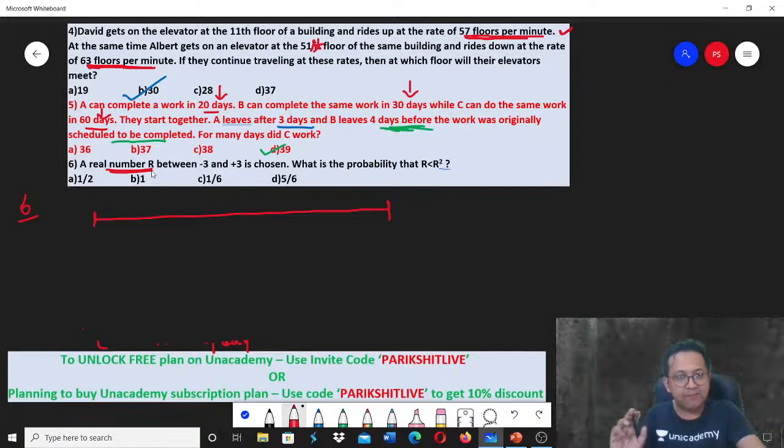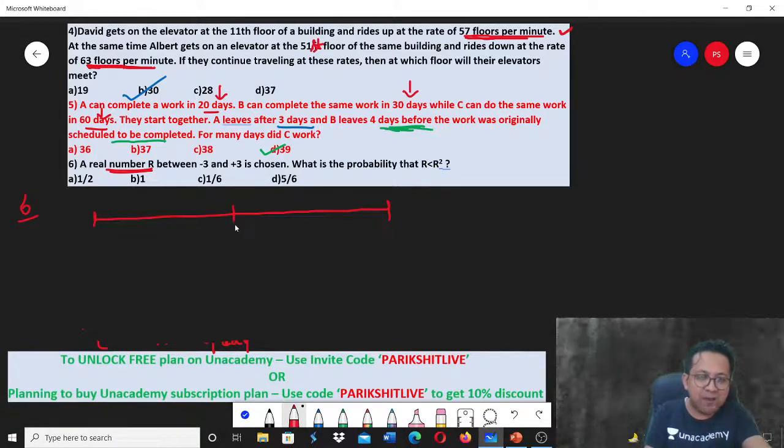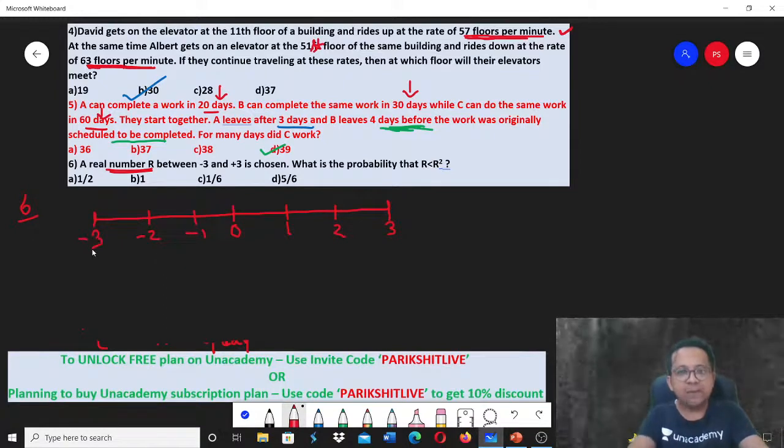So if you're considering real numbers, you just can't consider the integers. Whenever you're considering real numbers, it is better to consider the number line because it represents every possible spot on the number line. So 0, 1, 2, 3 on one side, and on the other side, -1, -2, -3. What is the probability that r square is greater than r?